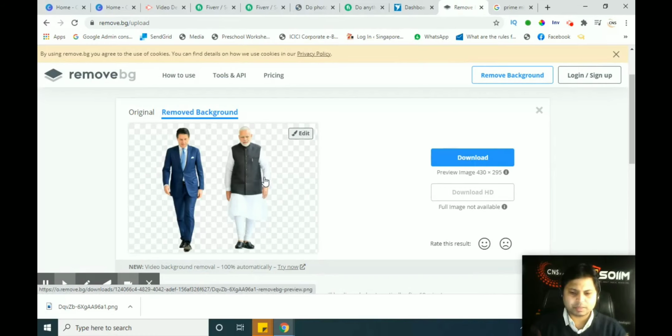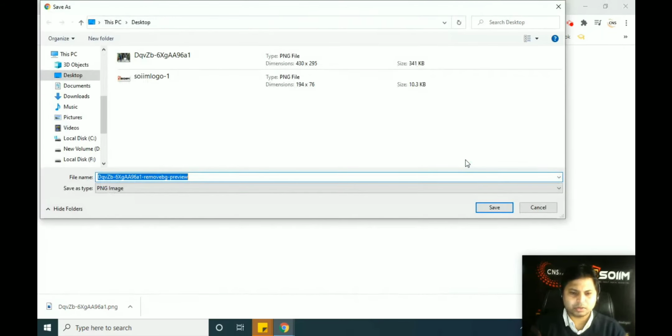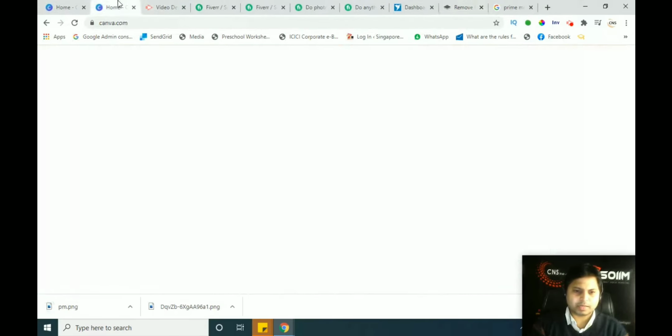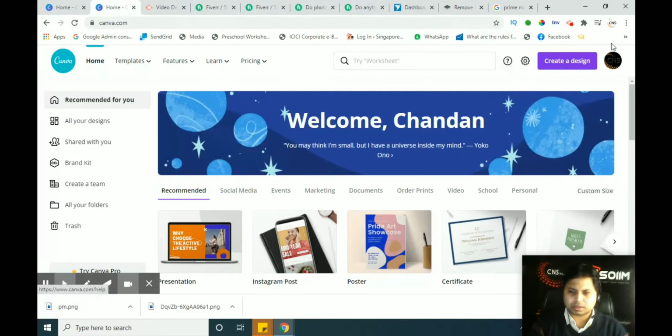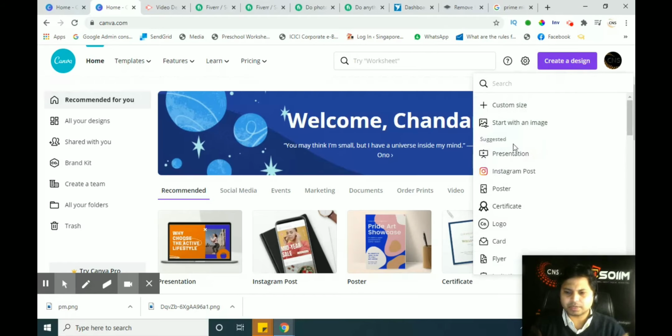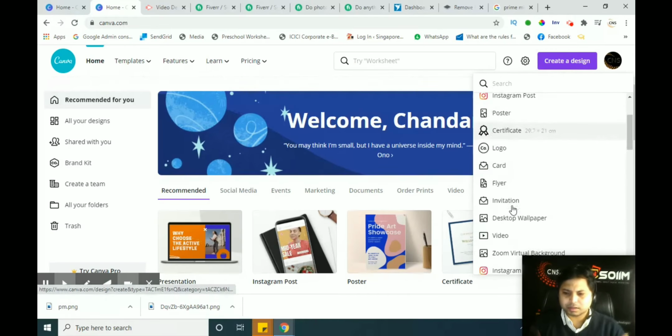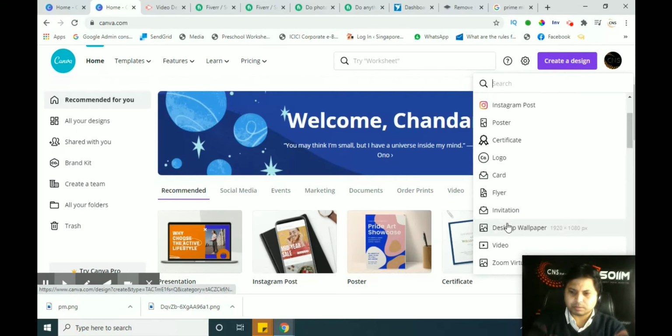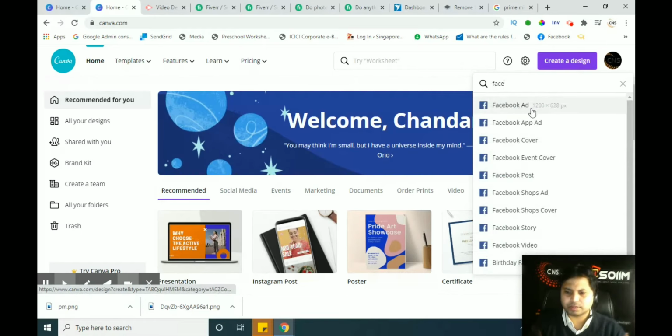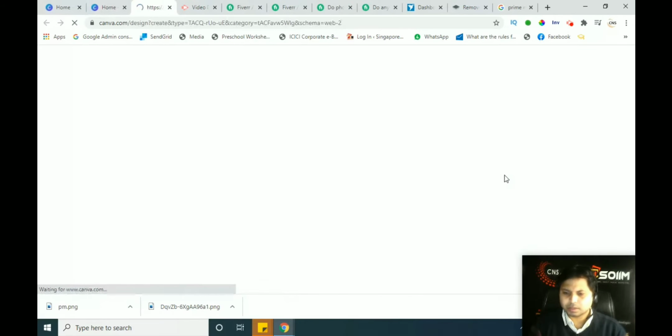So I will simply download this image from my remove.bg. I will click on download. The image is here, PM on my desktop. I will go back to my Canva again and click on create design here. Click here, custom design, or we can just use any size. For example, I'm just using a Facebook post. I will search for Facebook here, and look for the Facebook post. It is here. So simply click on the Facebook post.